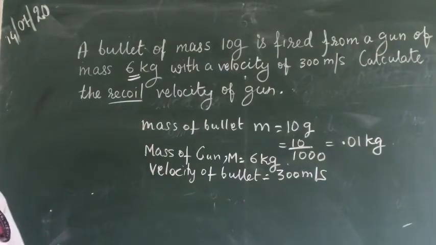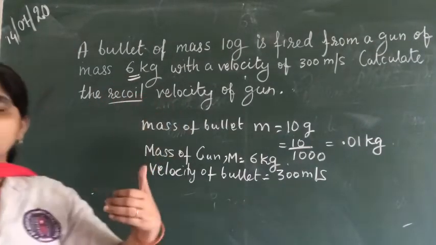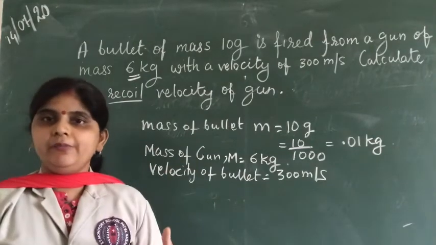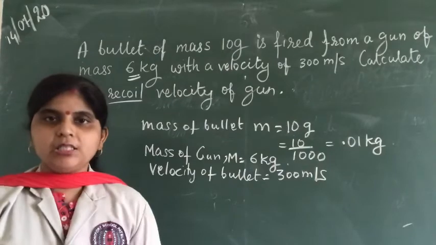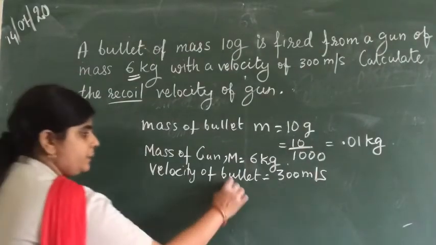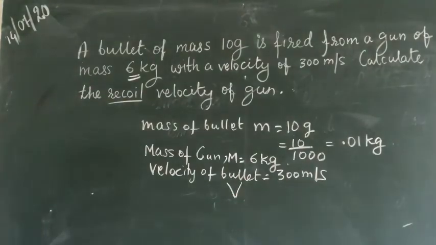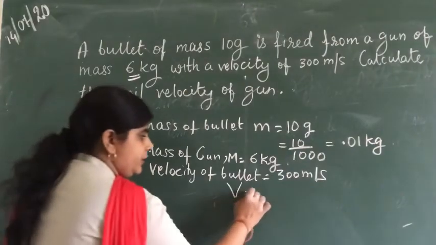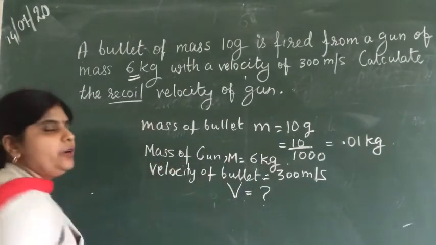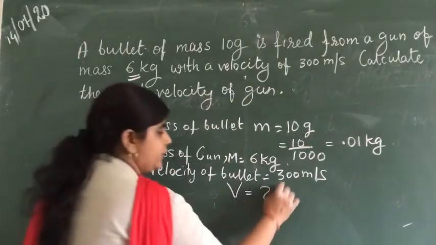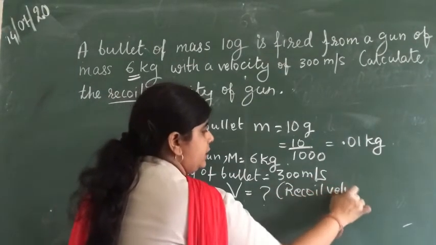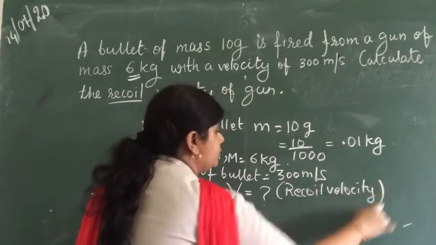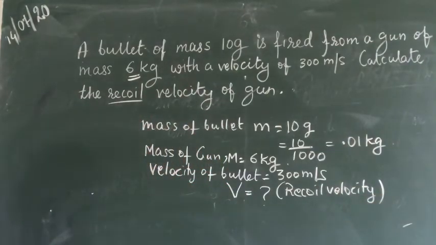What we need to calculate is the recoil velocity. The gun recoils when we fire. So we need to find out the recoil velocity of the gun, which we represent by capital V.